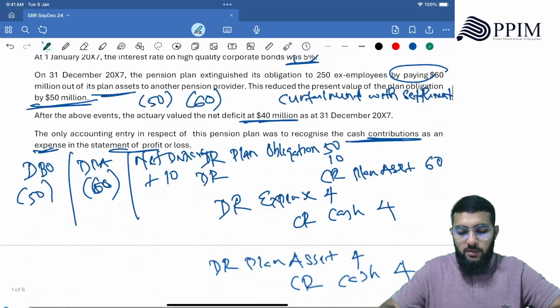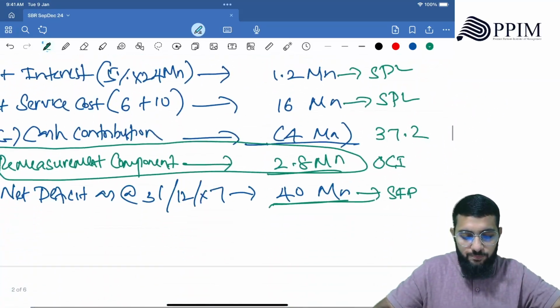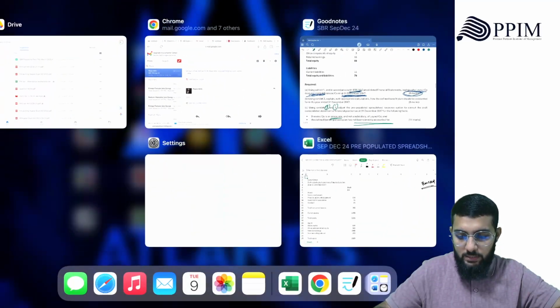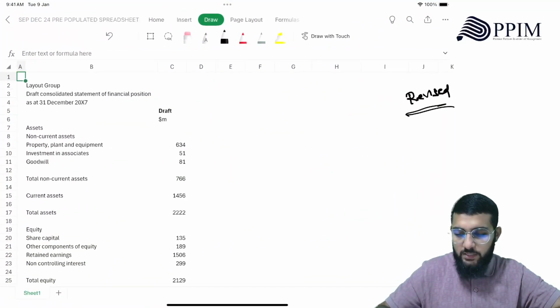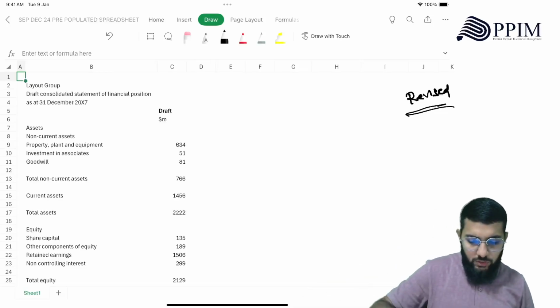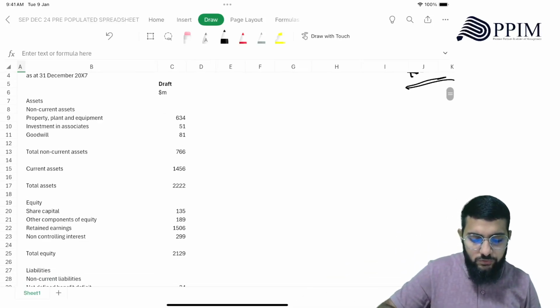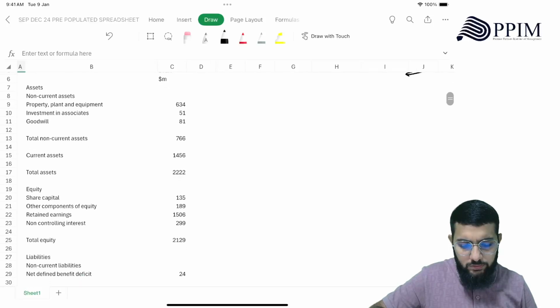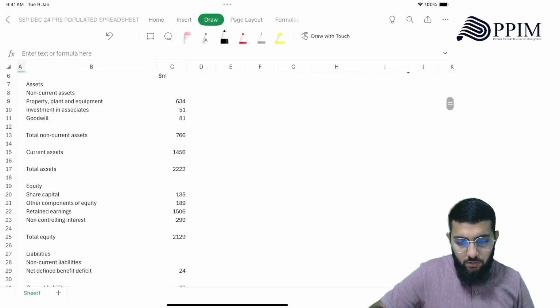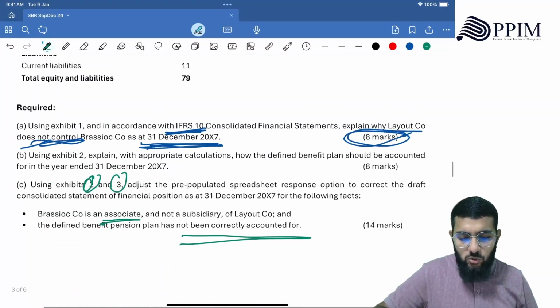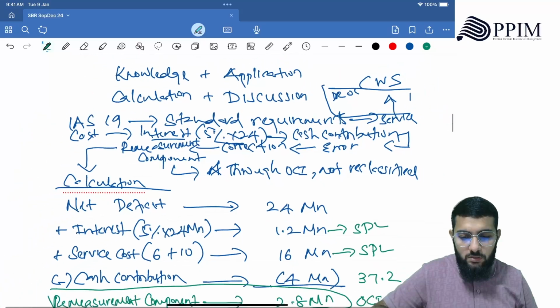Right, now let's proceed into the pre-populated spreadsheet. All right, this is the pre-populated spreadsheet. Okay, right. But before we get into that, quickly try to absorb what we've done so far. Just absorb this.